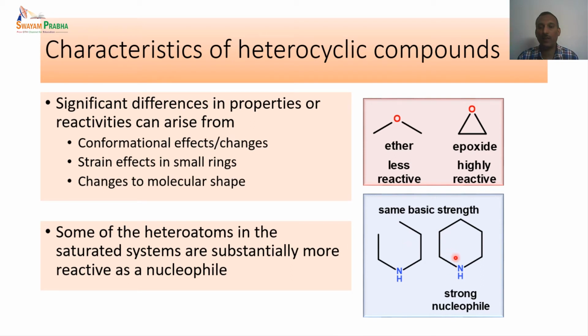When we compare the reactivity, these two compounds have more or less the same basic strength. But when we look at the reactivity as a nucleophile, this unit is a strong nucleophile and reacts very well compared to the open chain system. So the cyclic systems are more reactive due to ring strain.